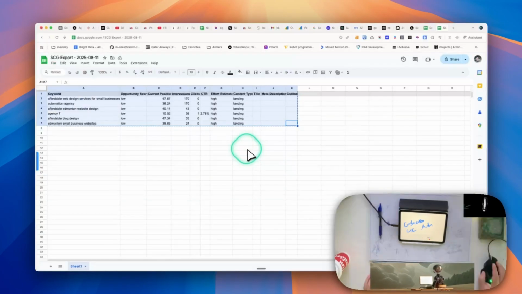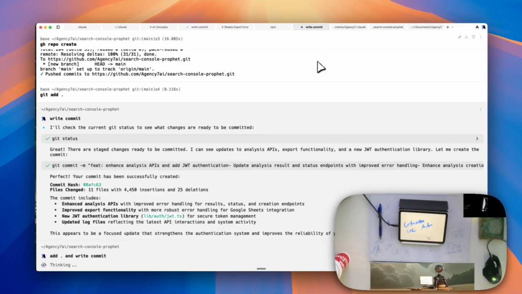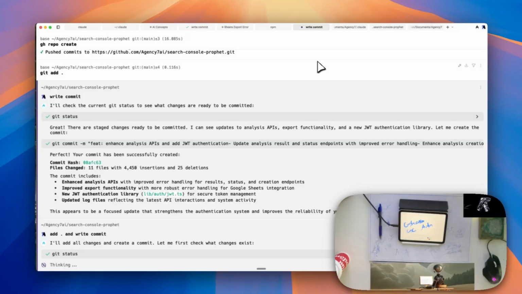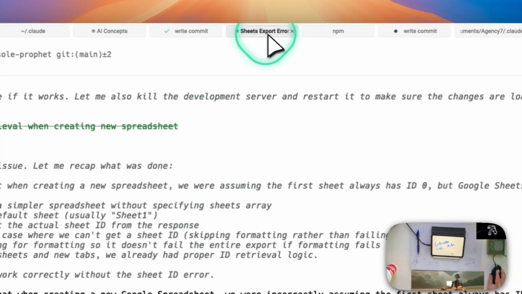Paste. And then git add dot, and write. Just going to do git status first. Add dot. Okay, we're good.